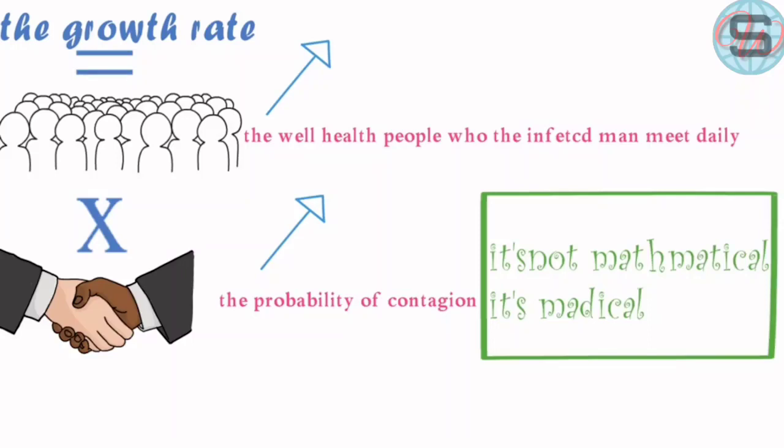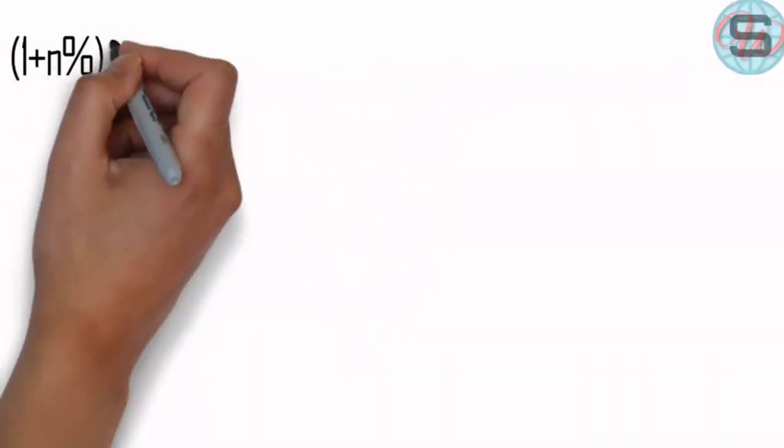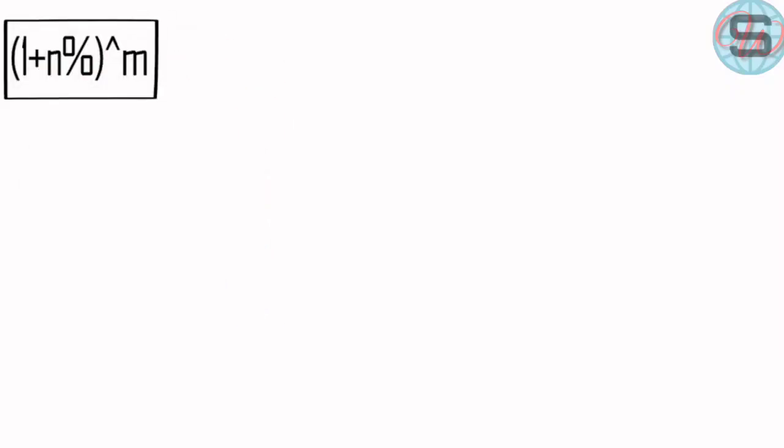Now, to make you feel the real danger of exponential growth, I'll explain how dangerous it can be if the growth rate rises by only 1%. To do this, let's take the equation which we worked out: (1 + n/100)^m.